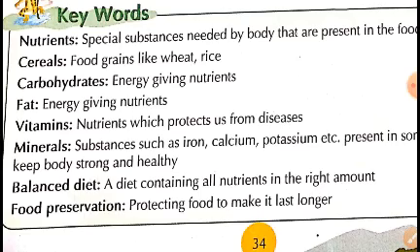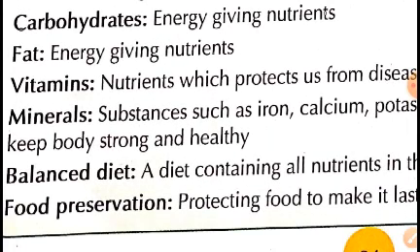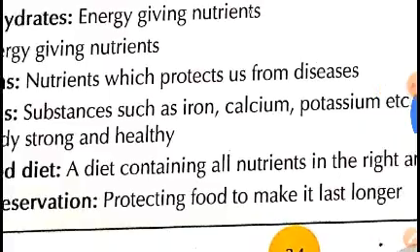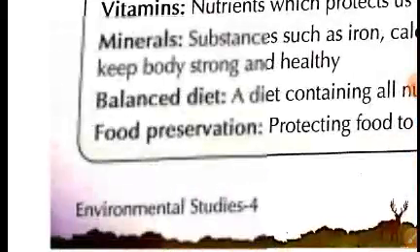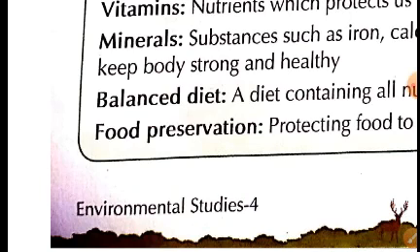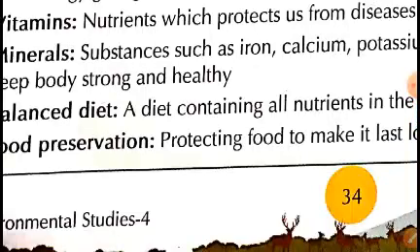So, next one is minerals. Minerals are the substance such as iron, calcium, phosphorus, potassium. These are very much important for our body, as it makes our bones and teeth strong and keeps our body strong. Iron also helps in the formation of blood. Calcium makes our teeth and bone strong, and iron, phosphorus, potassium, calcium together make our body strong and healthy.